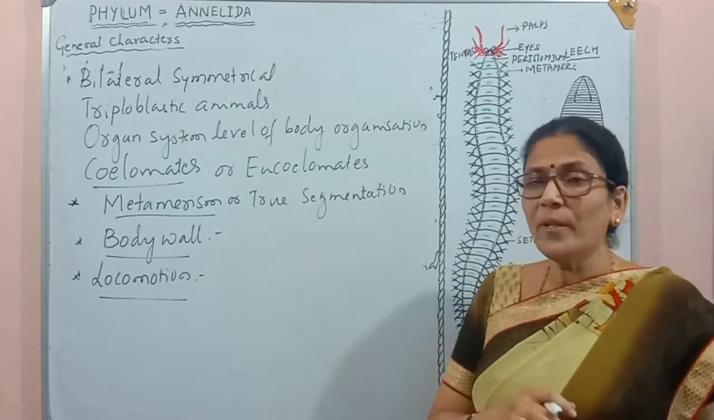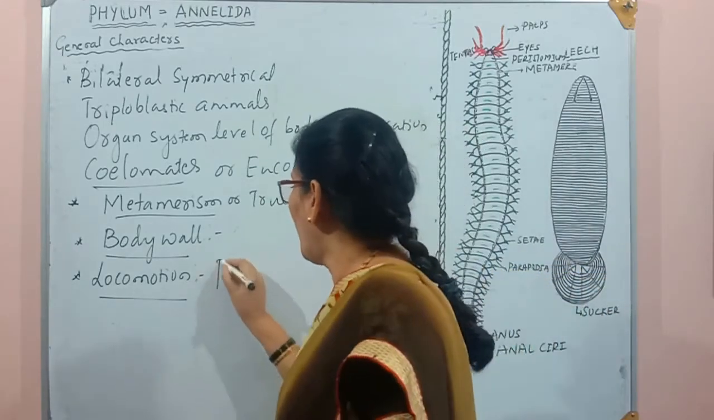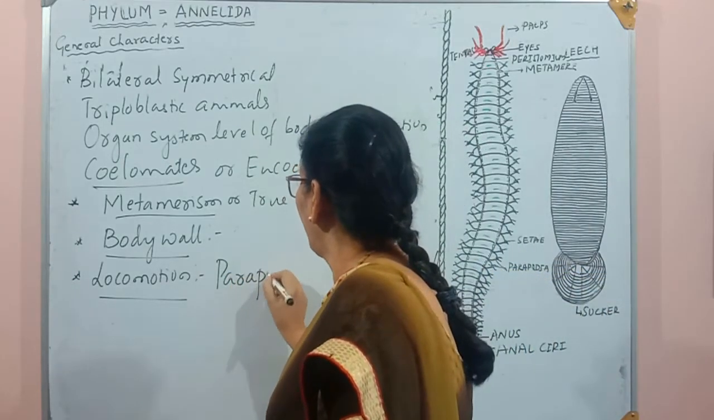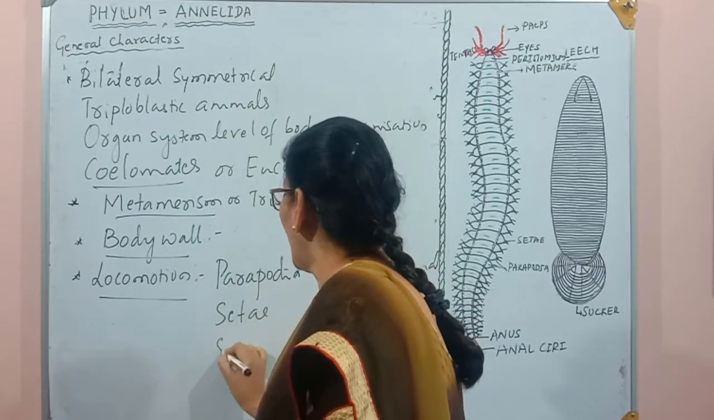So here in this group we see three types of locomotory structure. The one is parapodium, another one is setae, and the next one is sucker.